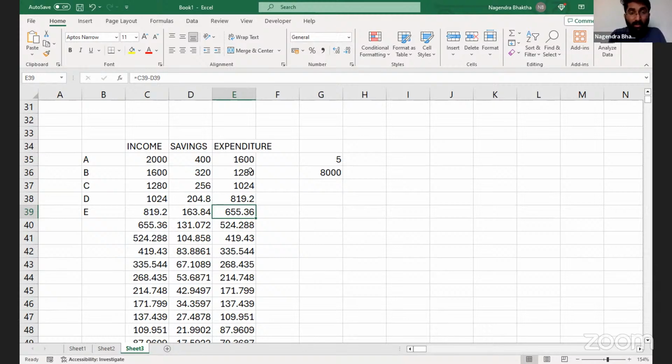Ripple effect. See, the first pitch is 1600.